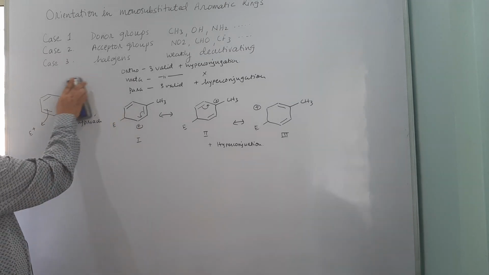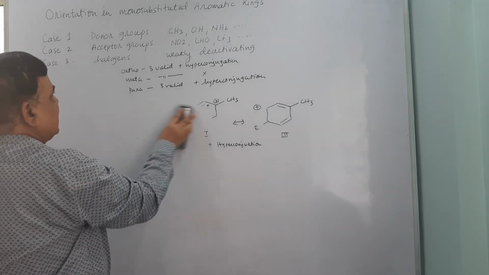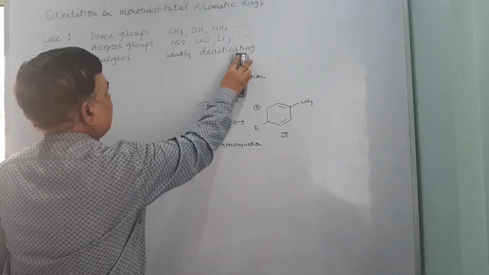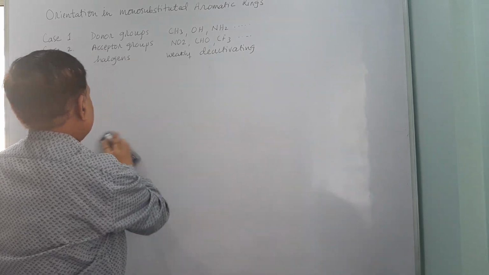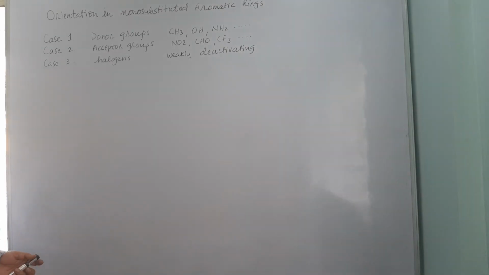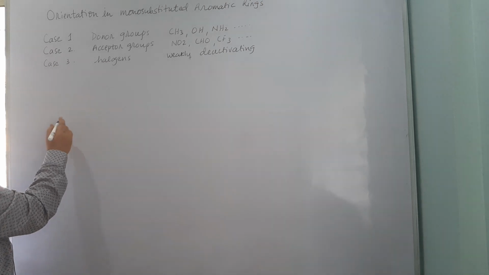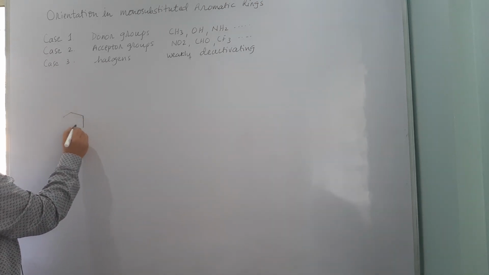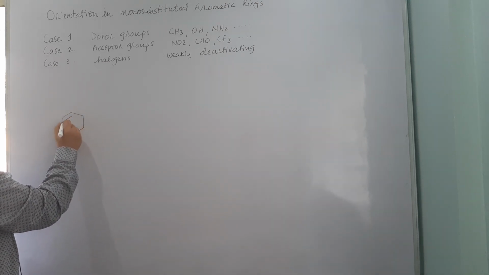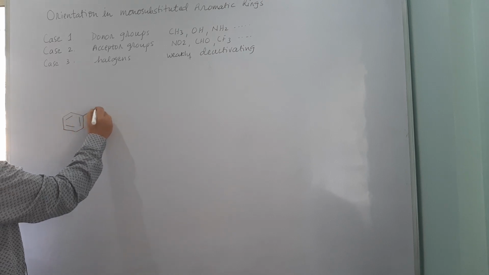Okay, now the second case. Our second case is the case with an electron acceptor group. So I will take the popular example of nitrobenzene.